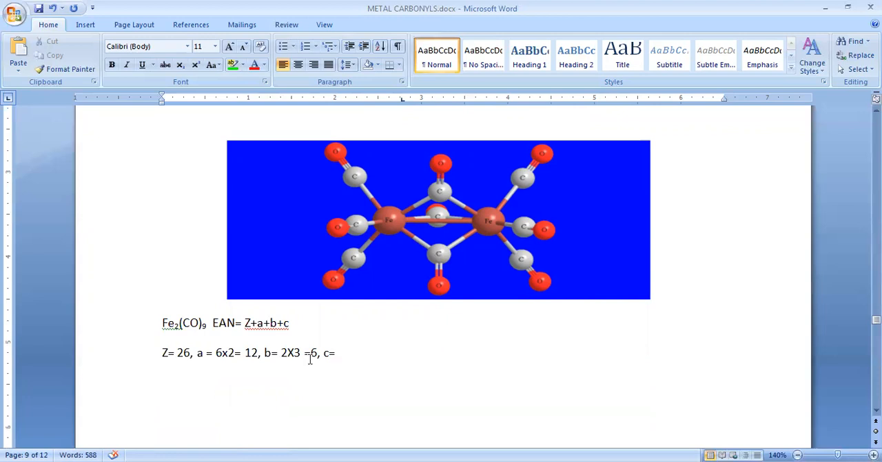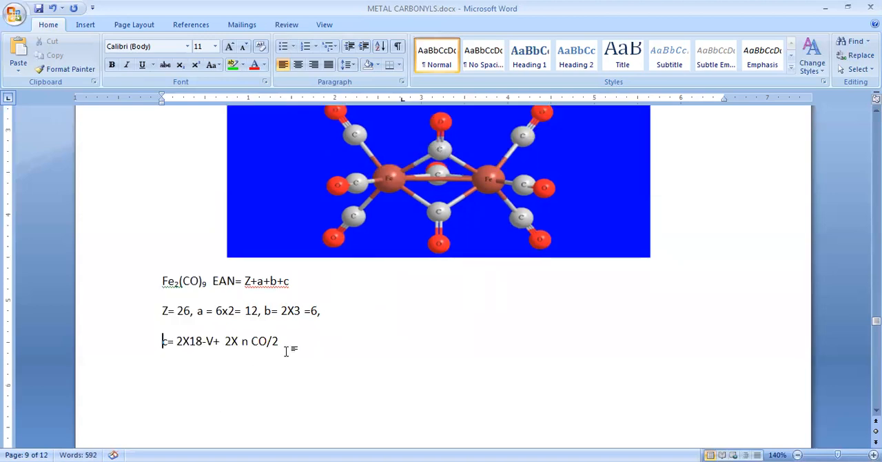For that we have one formula: 2 times 18 minus V, where V is the number of valence electrons, plus 2 times n, the number of carbonyl groups, divided by 2. We will work out how we can get this.